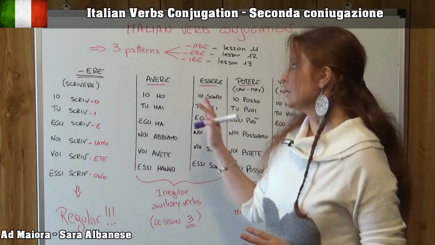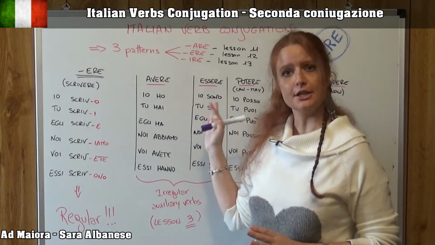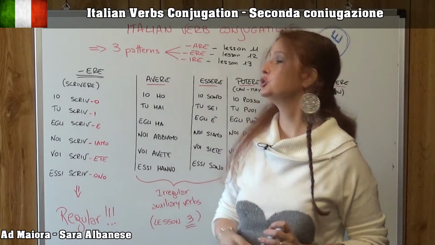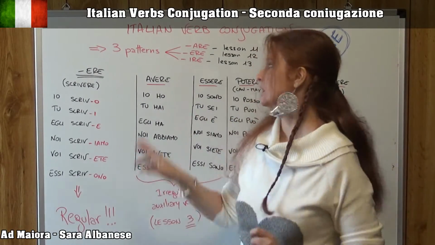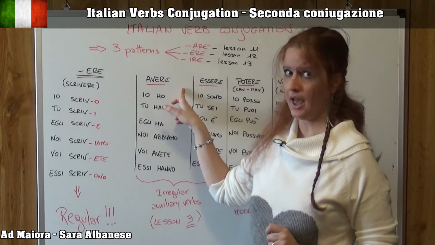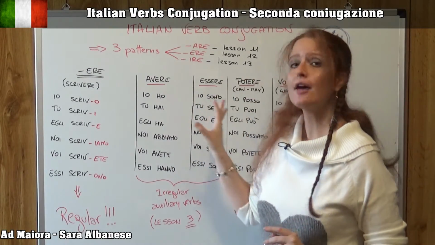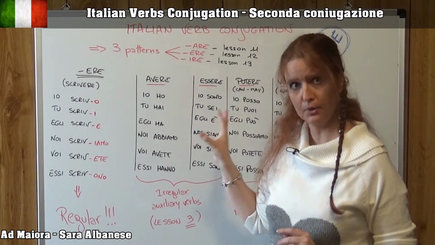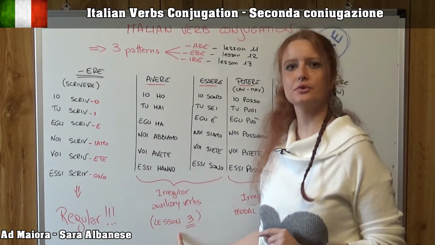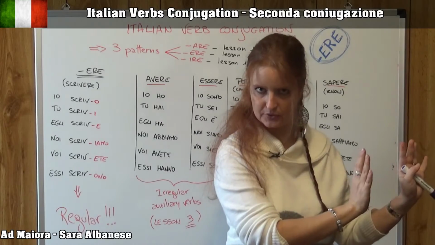Now, these two verbs here are two auxiliary verbs. Avere, to have, and essere, to be. We have already talked about them in my lesson number 3, at the very beginning of this course.